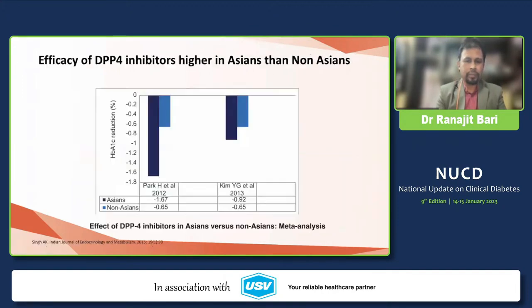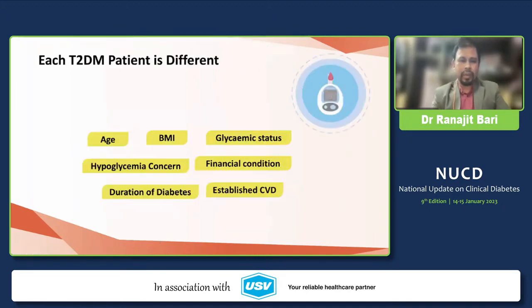So that indicates that even in a non-obese patient, they have high DPP-4 activity compared to their non-obese, non-diabetic counterparts. And this meta-analysis by Dr. A.K. Singh et al. has shown that in the different studies including DPP-4 inhibitors, the Asian patients do better as far as HbA1c control is concerned compared to non-Asian counterparts. We have quoted two trials by Park et al. and Kim et al. It has shown that DPP-4 inhibitors do better in Asian patients compared to non-Asian counterparts.